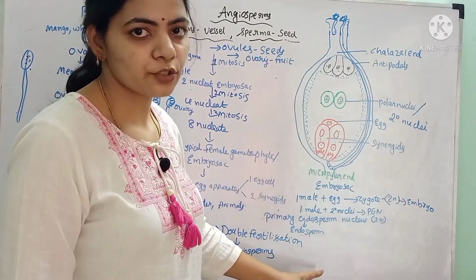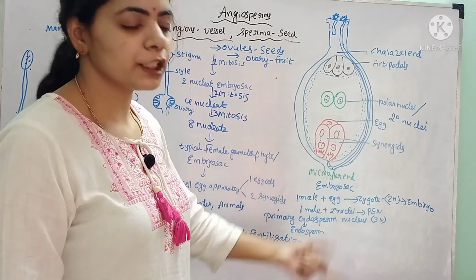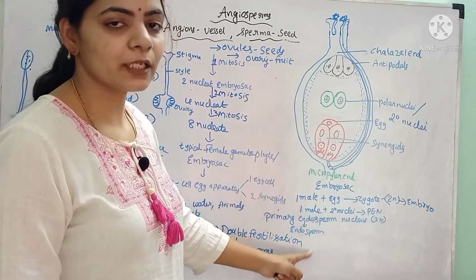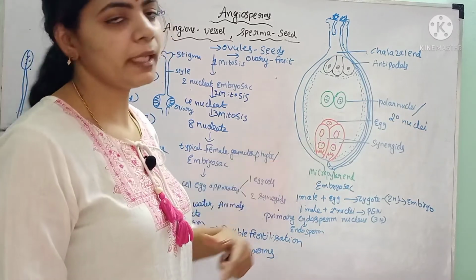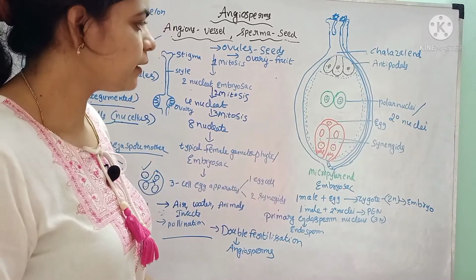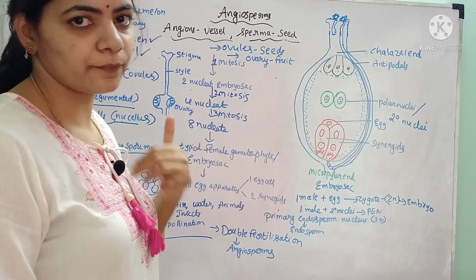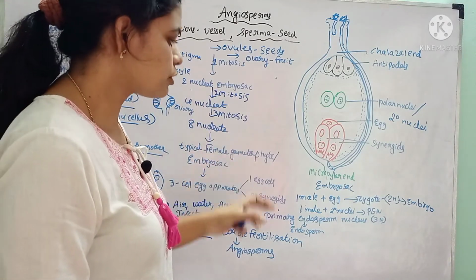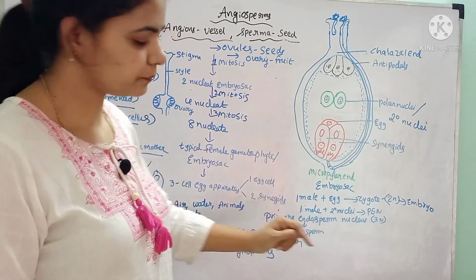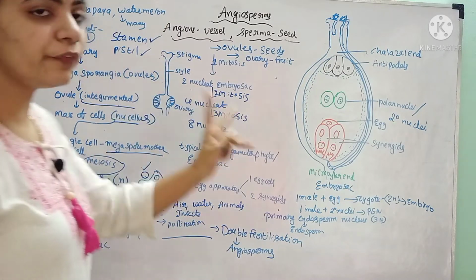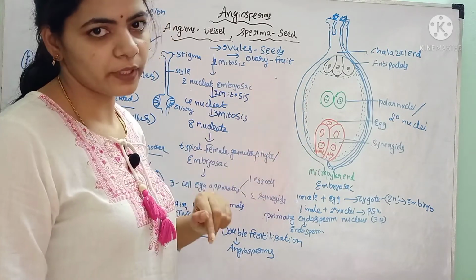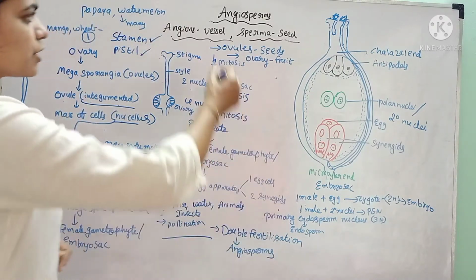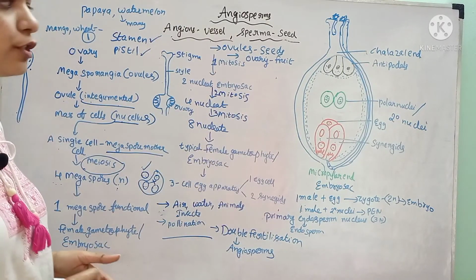This primary endosperm nucleus later develops into the endosperm. This endosperm acts as a nutrient source for the developing embryo. The developing embryo needs some nutrients, right? The nutrient source is provided by this endosperm. Here two fertilizations have occurred, hence it is called double fertilization. This double fertilization is a characteristic feature of angiosperms.